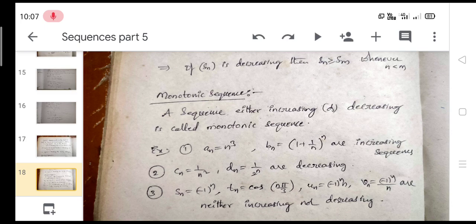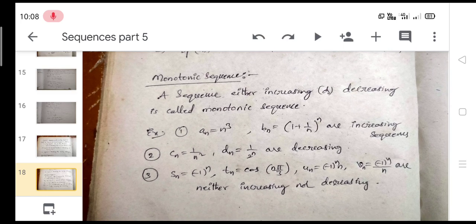Here are some problems based on monotonic, increasing or decreasing sequences. An is equal to n cube is an increasing sequence for every n, and Bn is equal to 1 plus 1 by n whole power n is an increasing sequence. Cn is equal to 1 by n square is decreasing, Dn is equal to 1 by 2 power n is also decreasing. Sn is equal to minus 1 whole power n, Tn is equal to cos n pi by 3, Un is equal to minus 1 whole power n into n, and Vn is equal to minus 1 whole power n by n are neither increasing nor decreasing.